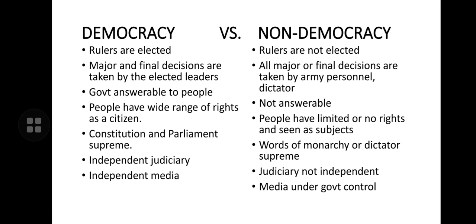Major and final decisions are taken by the elected leaders in a democracy, and in a non-democracy, all major or final decisions are taken by the army personnel or dictator, as we have seen in case of Pakistan, wherein General Pervez Musharraf does a coup and takes over the rule of the country, and the country goes into the hands of the military, right? So that all the major decisions are taken by those people only, and not by the elected members.